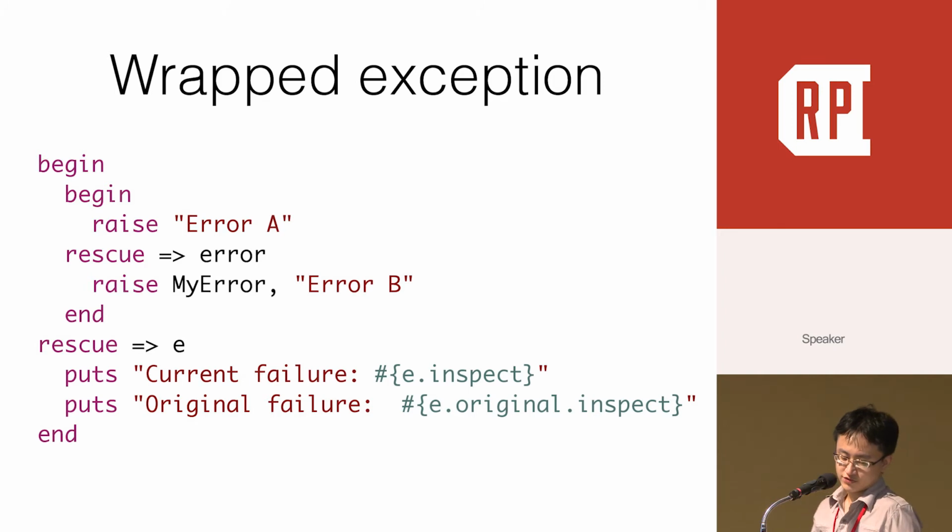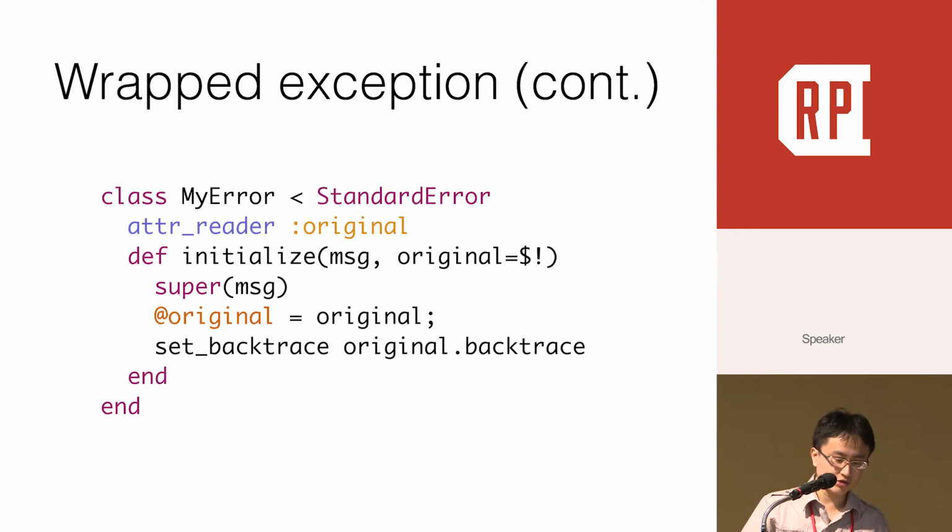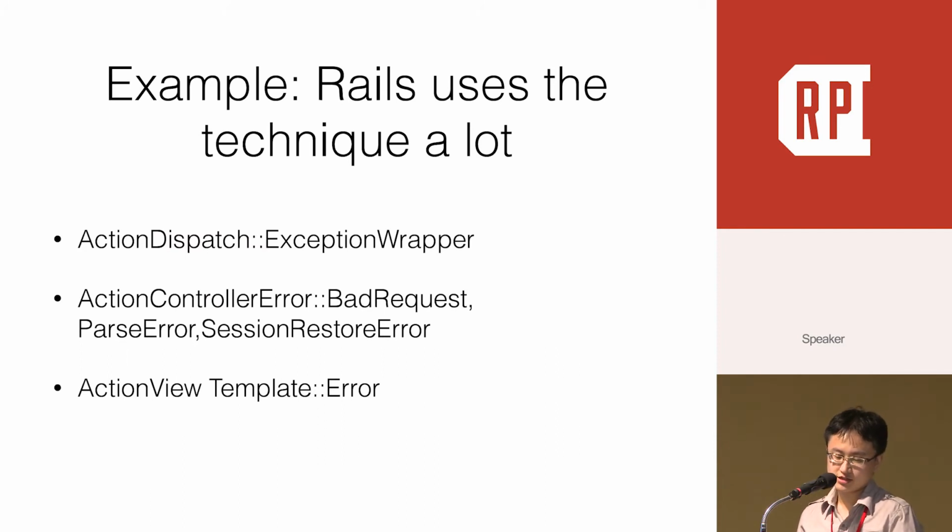So how do we fix this? The solution is to wrap it to keep the original exception. In this example, we raise error B during exception error A, and we define our exception class called MyError. Here is the MyError implementation. We keep the original exception here. In fact, Rails uses this technique a lot too, like ExceptionWrapper, ActionController::Error and ActionView::Template::Error. They all use this technique to keep the original exception.